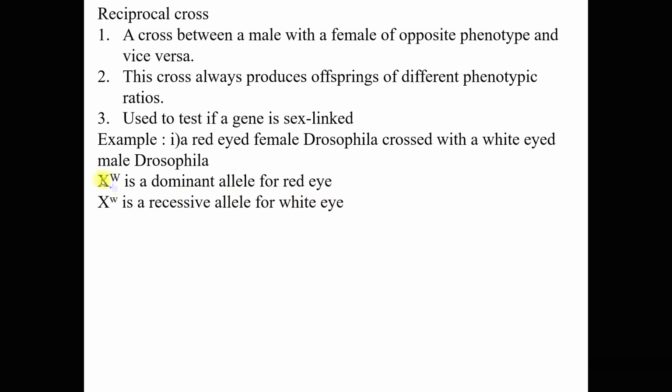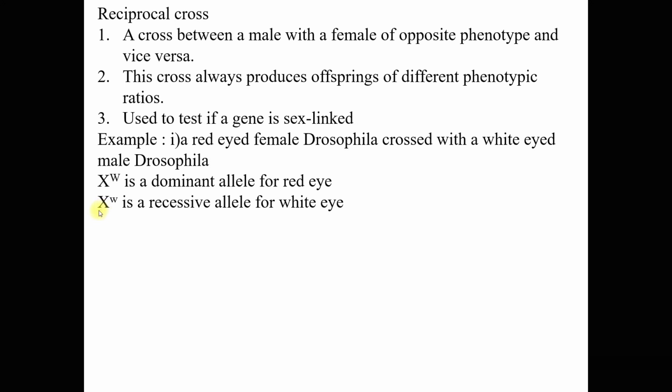Kenapa kita guna X ini dengan W ini? Now this capital W here represents the allele for the red eye. X meaning to say here, this allele is linked with this X chromosome. The same goes here. This small letter w is an allele that represents the white eye characteristic, and this allele is linked or attached to this X chromosome.